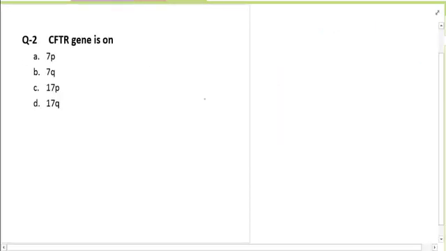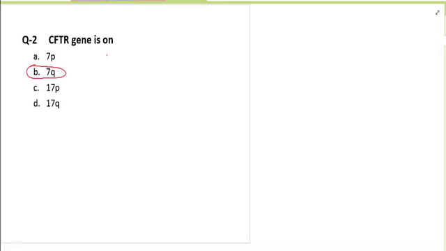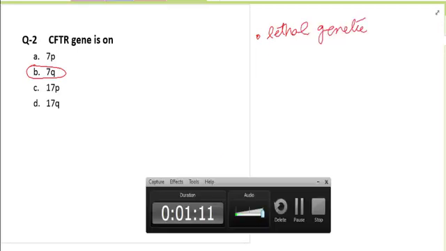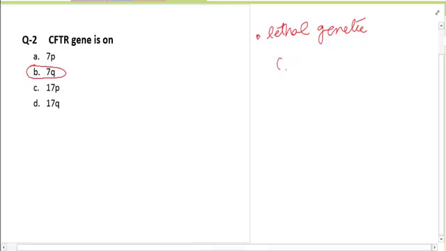Now the next question, which in fact has already been asked in your All India PG exam last year: the CFTR gene is on which chromosome? It's on 7q. This came in your last All India exam also. And cystic fibrosis is the most common lethal genetic disorder in Caucasians.